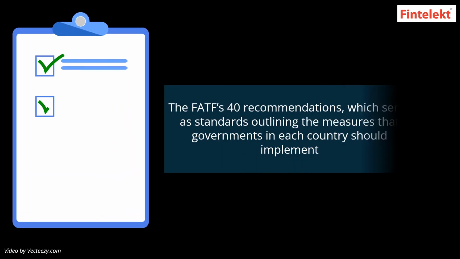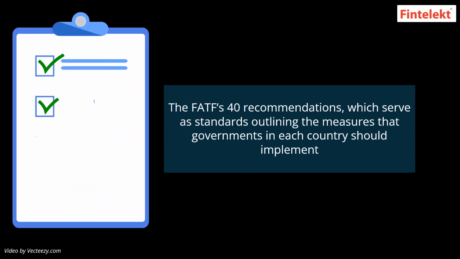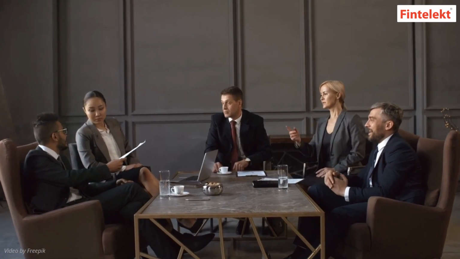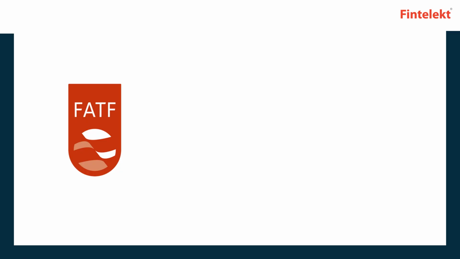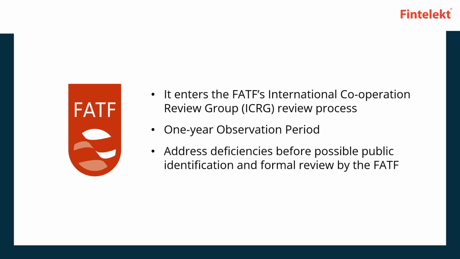To achieve this, the FATF has established 40 recommendations, which serve as standards outlining the measures that governments in each country should implement. Using these recommendations as a foundation, the FATF member countries conduct mutual evaluations on one another. If a jurisdiction achieves poor results on its mutual evaluation, it enters the FATF's International Cooperation Review Group's review process and has a one-year observation period to work with the FATF, or FATF-style regional bodies, to address deficiencies before possible public identification and formal review by the FATF.